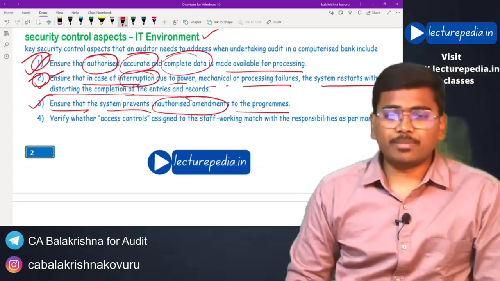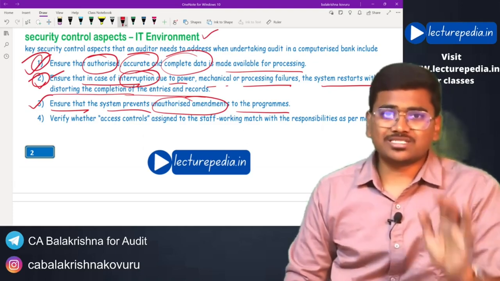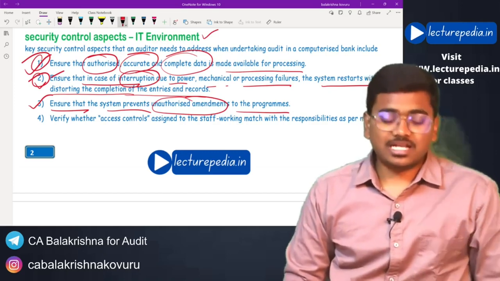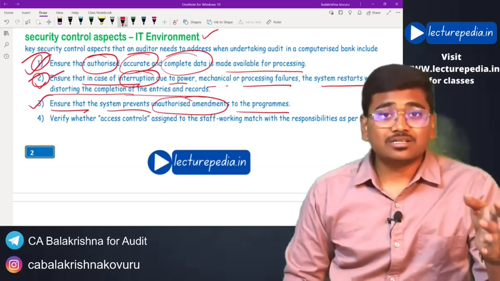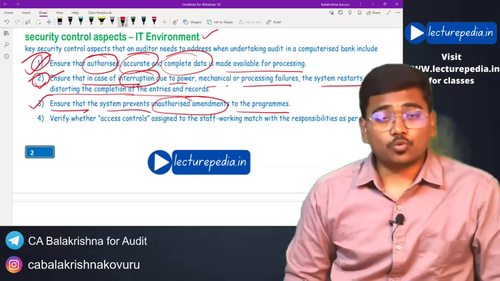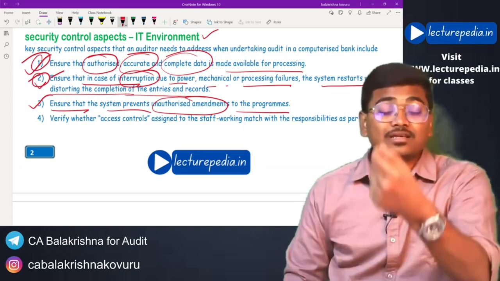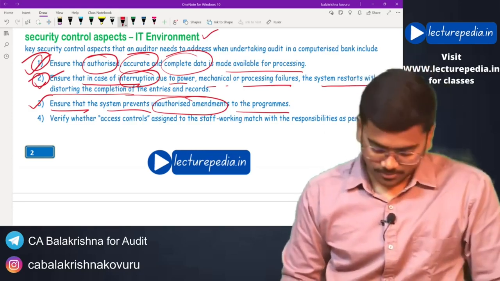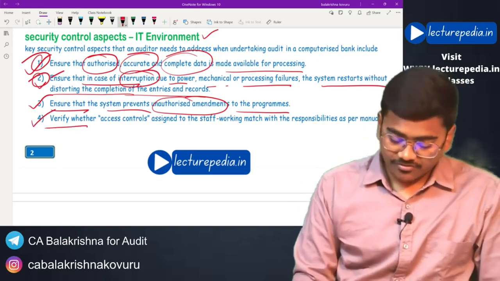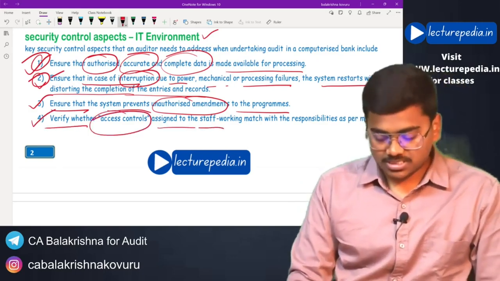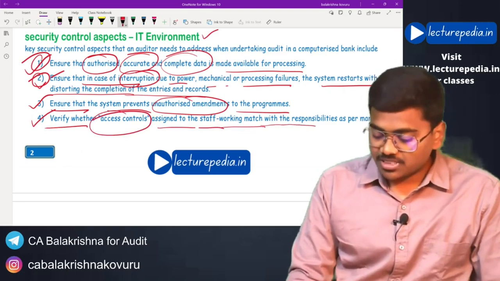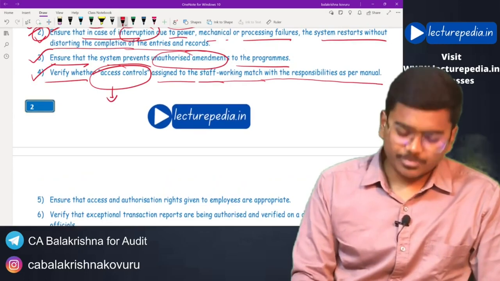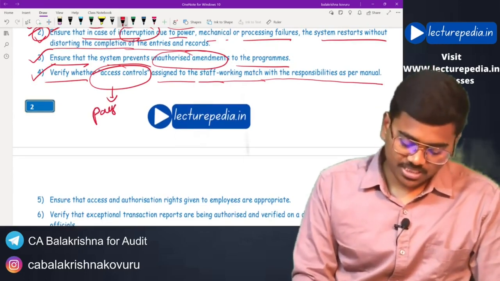If you go to a bank to deposit cash, you will see the cashier, in order to authorize the transaction, has to give his fingerprint, thumb impression, only then his account opens and he can enter the entry in the books. So whether such type of controls are present or not. Next, verify whether access controls assigned to the staff working match with the responsibilities as per manual. Basically, access control means, the best example you can say, passwords and user IDs.